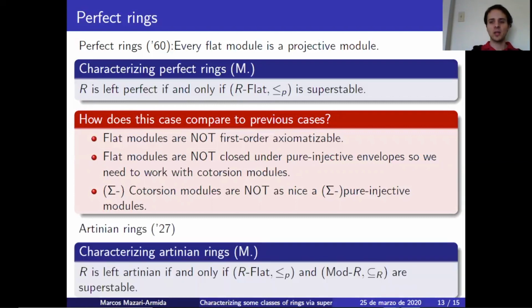Now, finally, I would like to present one last corollary. Artinian rings, as we all saw in undergrad, are those rings that have the DCC property. But actually, it's known that a ring R is left Artinian if and only if it's left perfect and right coherent. Using this, we get this characterization of left Artinian rings via superstability. R is left Artinian if and only if the class of flat modules with pure embeddings and the class of right modules with embeddings are super stable. So this is all I wanted to present.